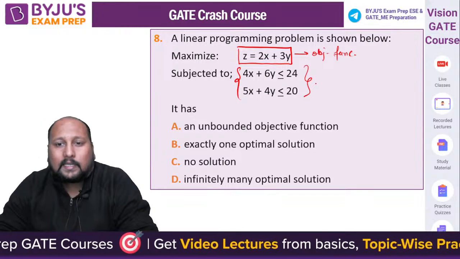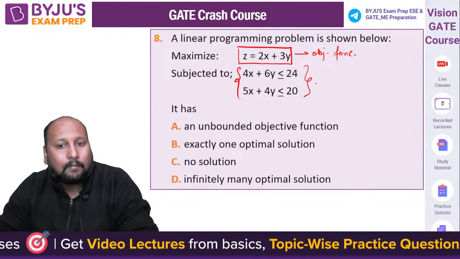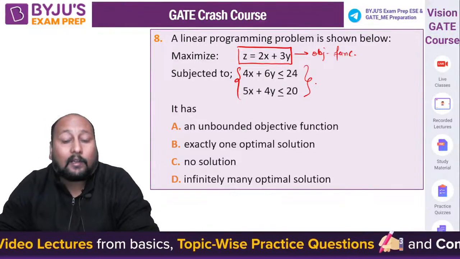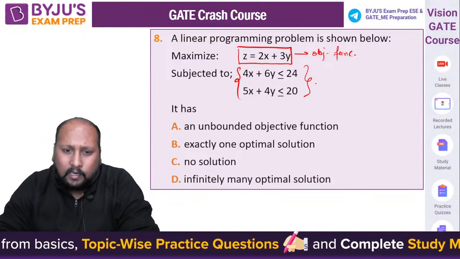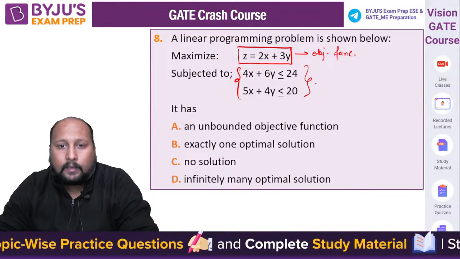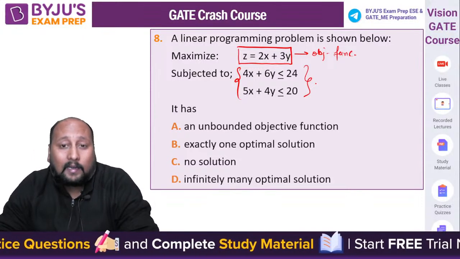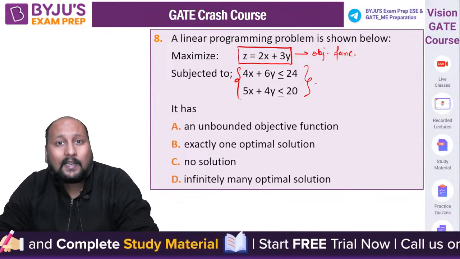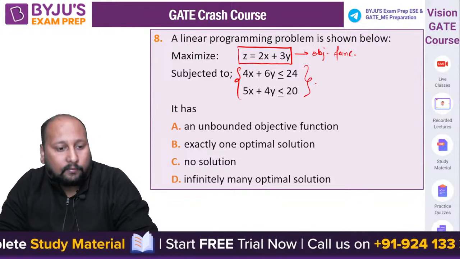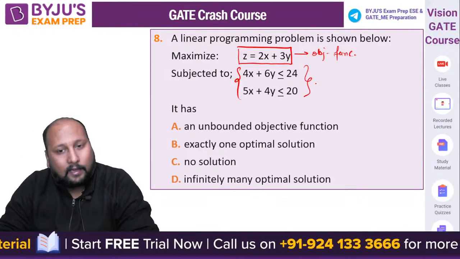By looking at this, can you tell me which of the following is correct? It's an unbounded objective function, exactly one optimal solution, no solution, or infinitely many optimal solutions. Now it looks like it is infinitely many. Why? Because the slope of one of the constraints exactly matches the objective function.